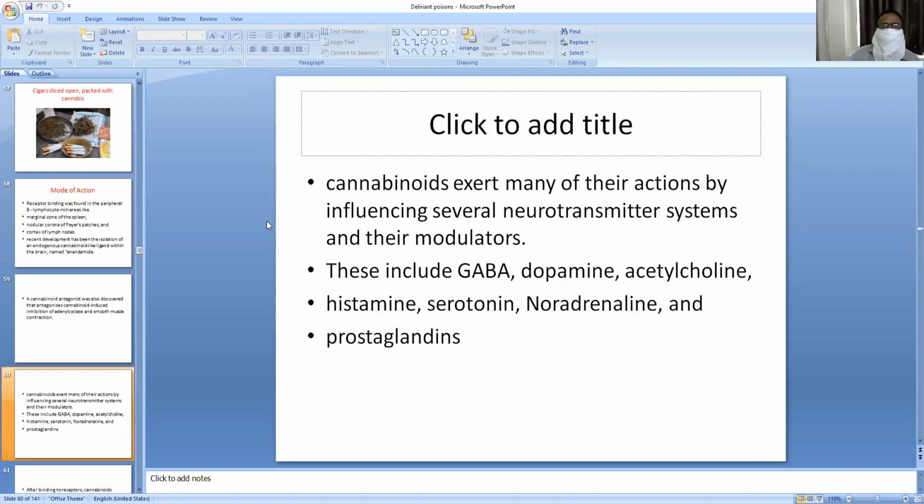Most cannabinoids have their actions on neurotransmitter systems like GABA, dopamine, acetylcholine, noradrenaline, serotonin, histamine, and prostaglandins.